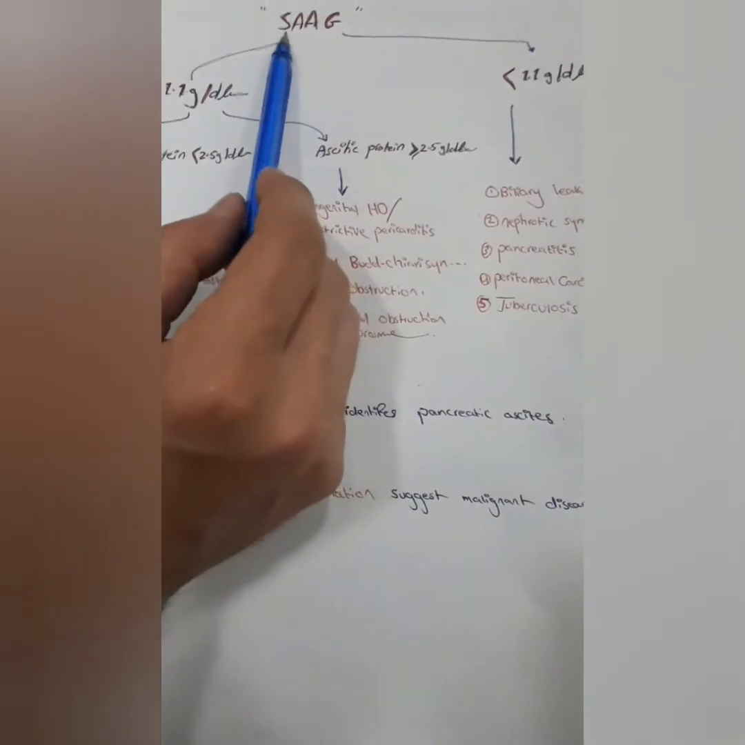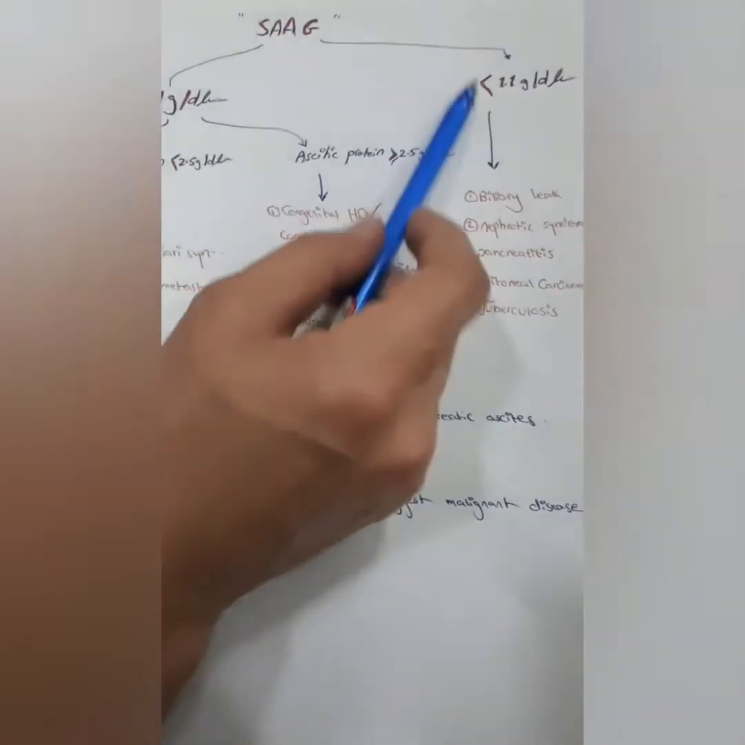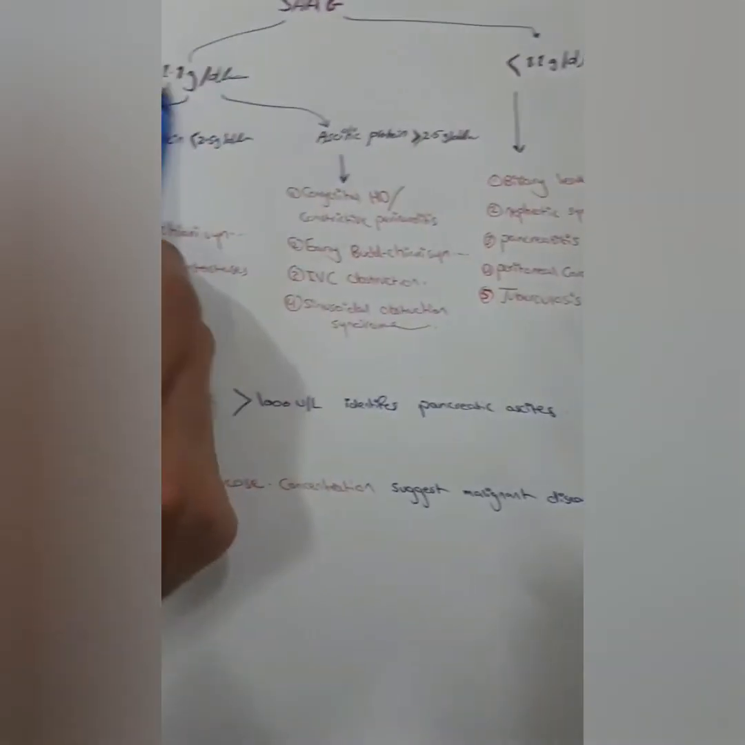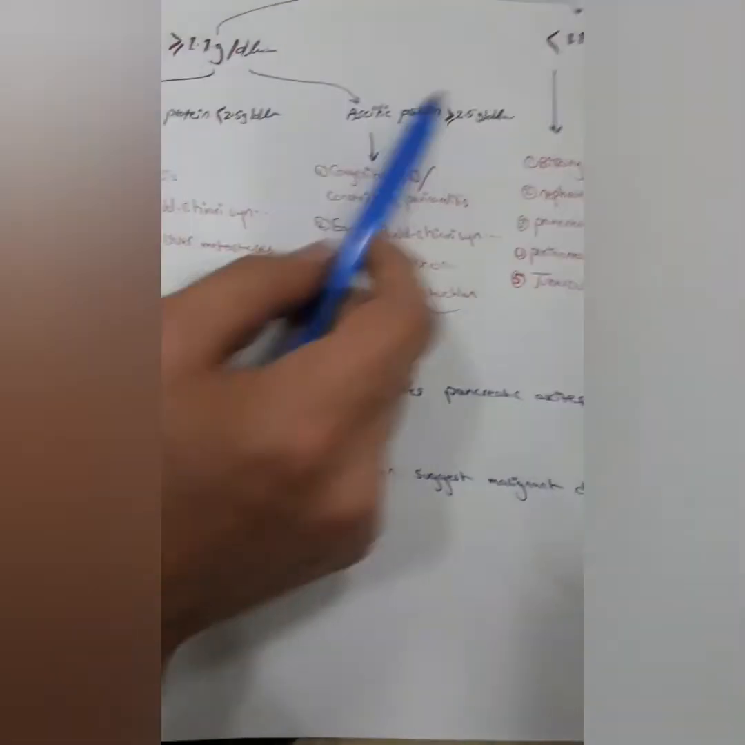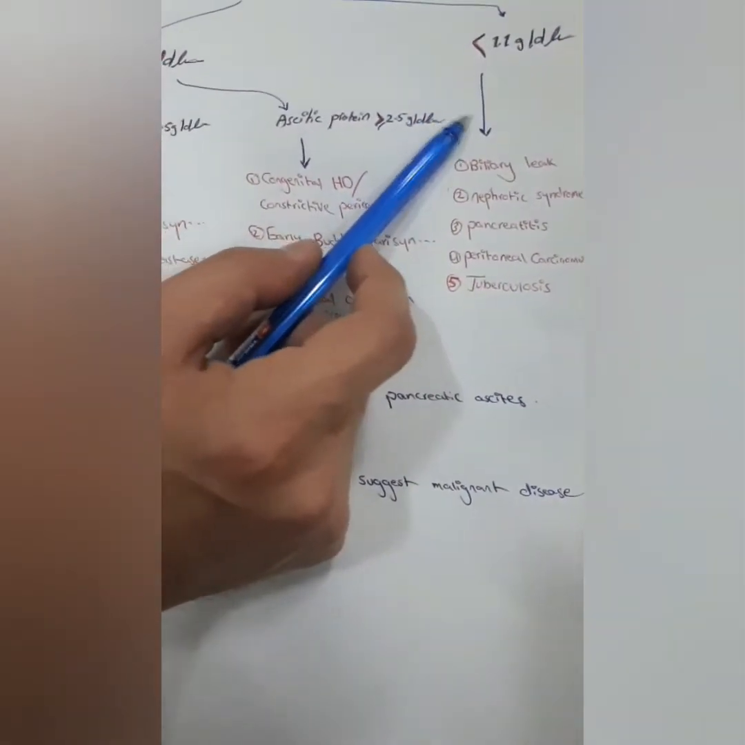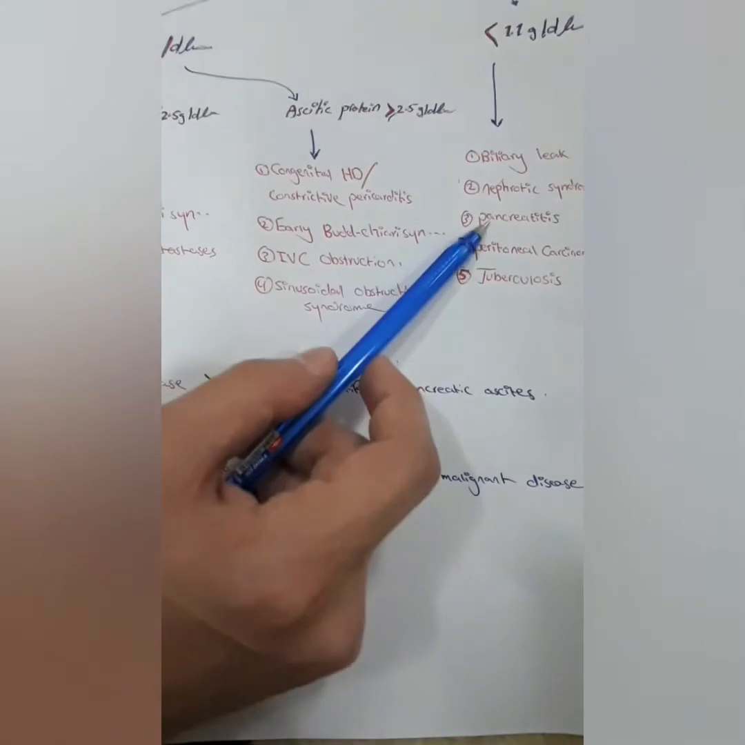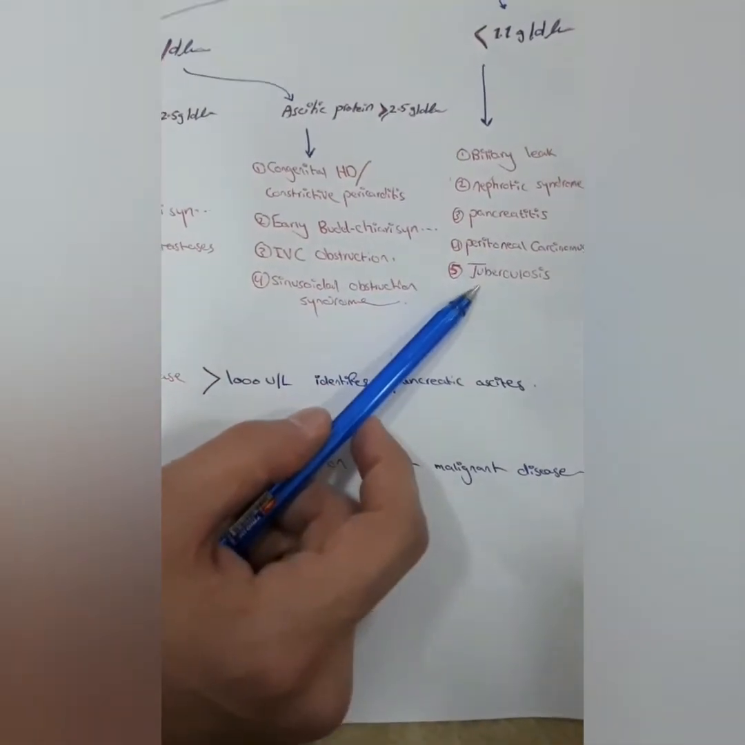Guys, here we have SAAG, serum ascites albumin gradient, either less than 1.1 gram per deciliter or more than or equal to 1.1 gram per deciliter. If it's less than 1.1 gram per deciliter, we have biliary leak, nephrotic syndrome, pancreatitis, peritoneal carcinomatosis, and tuberculosis.